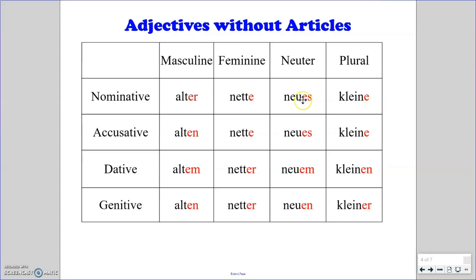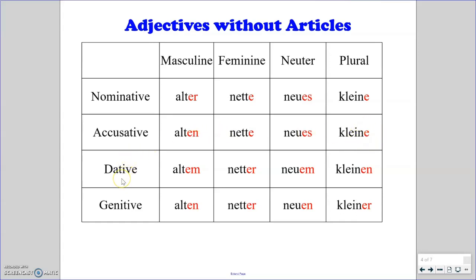new situation. Coming down to the accusative row, where we have der changes to den, here we have that en representing our den, alten. D stays D in the accusative, so it's still an E ending, nette. Das stays das in the accusative, represented by the ES, neues. And D stays D in the accusative plural, so it gets that E, kleine.